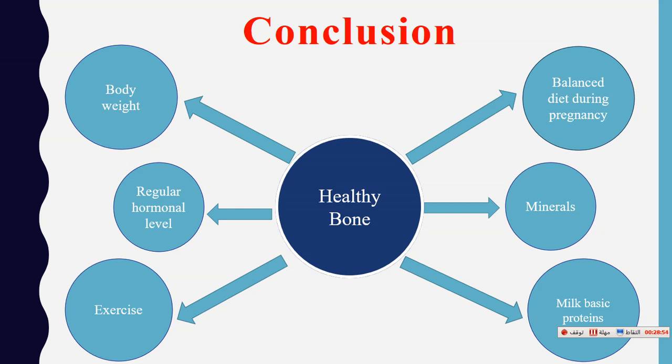The final thing that's very important for healthy bone is a regular hormonal level. As we remember in the beginning of this part, I talked about the hormonal factor: a healthy endocrine system means healthy bone, healthy body. Because there are many hormones that affect the skeletal system, if there is any problem in the hormonal level, this can also have a negative effect on the bone remodeling process.